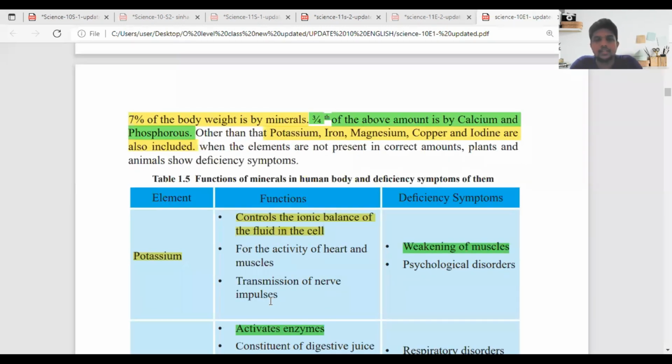Done, sir. Write down the next point. 7% of the body weight is by minerals.